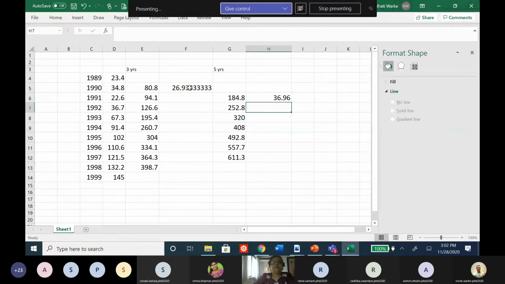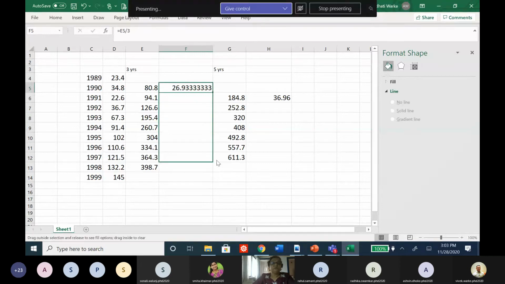Okay, so I'm getting the 3 years moving average and 5 years moving average for the first 3 cells and first 5 cells here. So how do I continue it further? You know Excel is a very versatile tool. So you can just click on it and pull the leg of it. You'll be able to calculate the 3 years moving average of all the values.